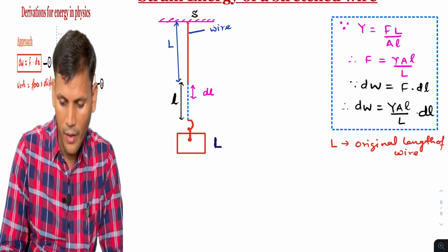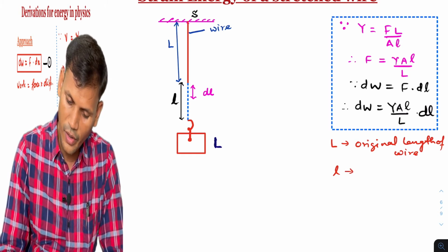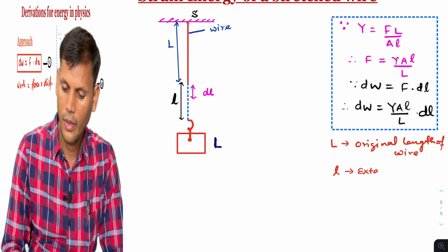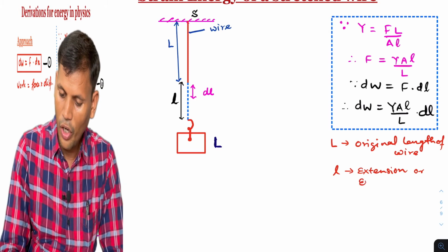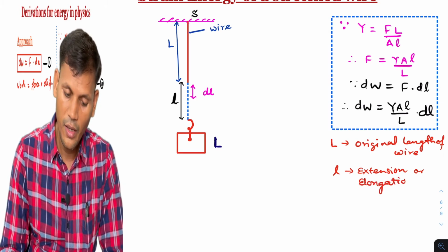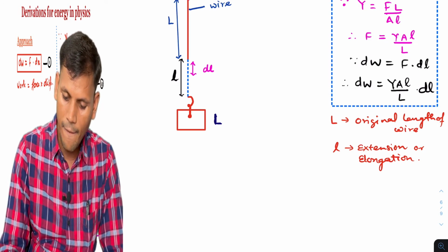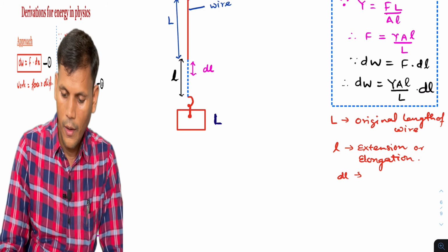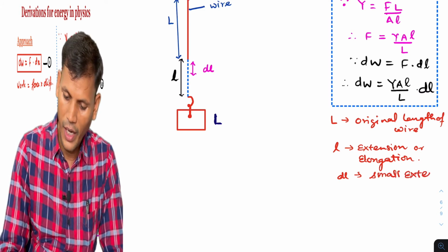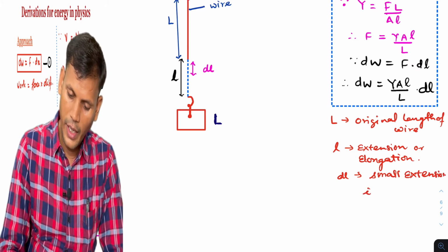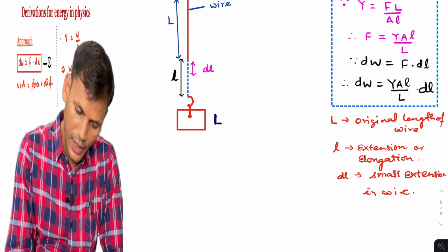Small l is the increase in length, or elongation, or extension. That is the total increase in the length of the wire, and dl is the small extension in the wire. Capital L is, sorry, and here I will complete it. I will write it as load.